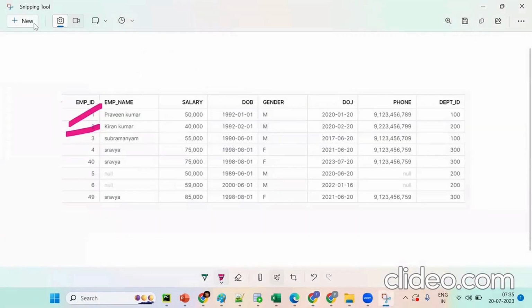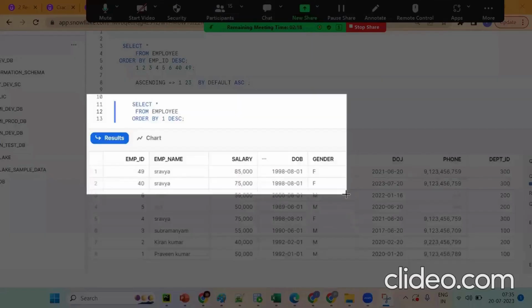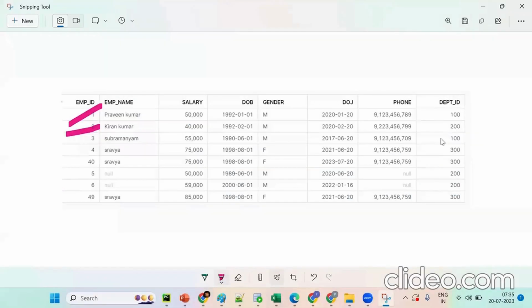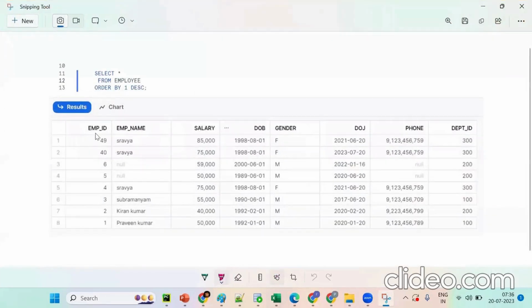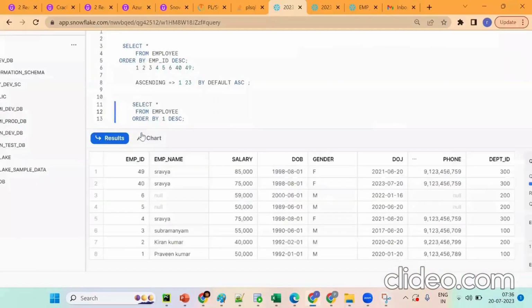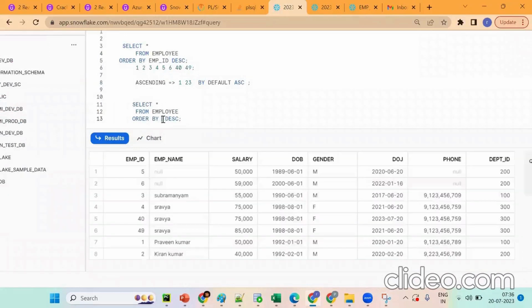Understand this concept, what we're trying to do. We can mention ORDER BY 1, in the sense that the first column is getting sorted. It's sorting in descending order. If I put 2, what happened? The second column is sorted. If I put 3, what happened? You see what happens?